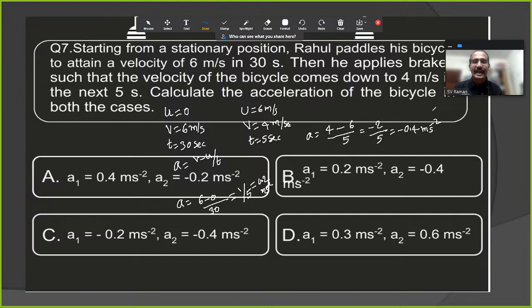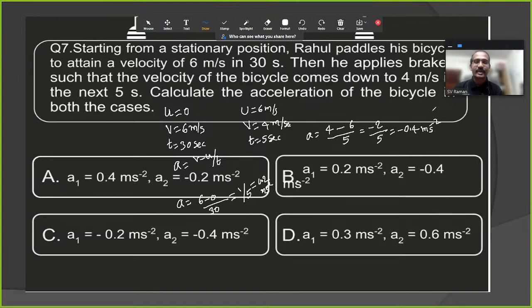Option A: a1 is equal to 0.4 meters per second square, a2 is equal to minus 0.2 meters per second square. Option B: a1 is equal to 0.2 meters per second square and a2 is equal to minus 0.4 meters per second square. Option C: a1 is equal to minus 0.2 meters per second square, a2 is equal to minus 0.4 meters per second square. Option D: a1 is equal to 0.3 meters per second square, a2 is equal to 0.4 meters per second square.